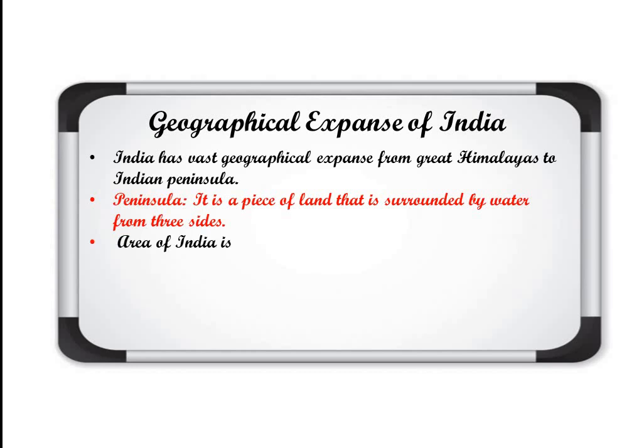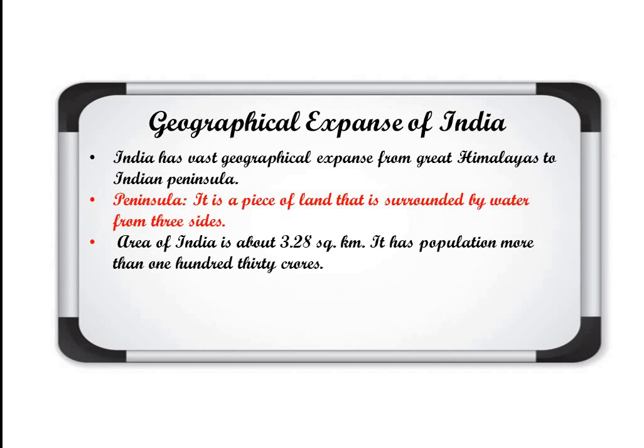Now the area of India is about 3.28 square kilometers. It has a population of more than 130 crore. Here both things are explained. The area of India is 3.28 square kilometers, and in terms of population, it is more than 130 crore.